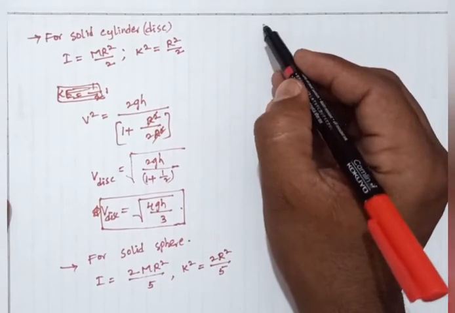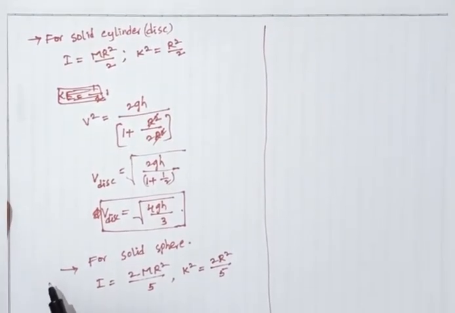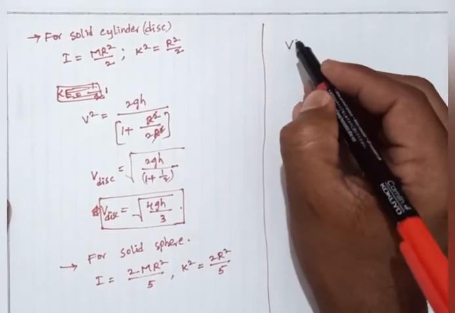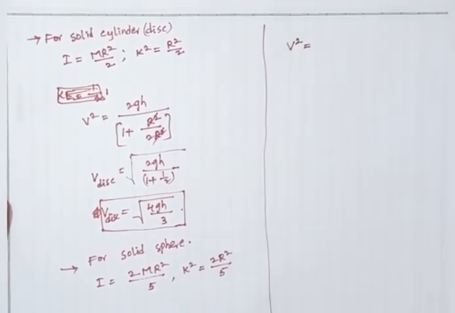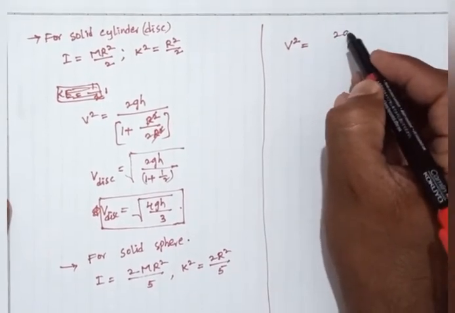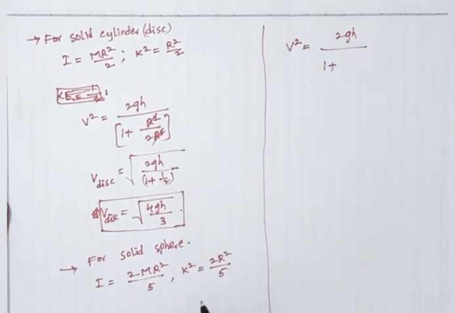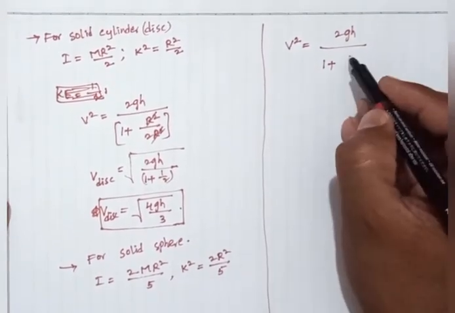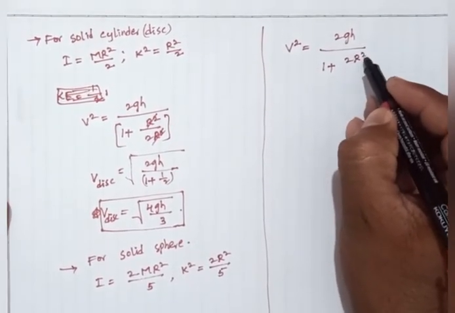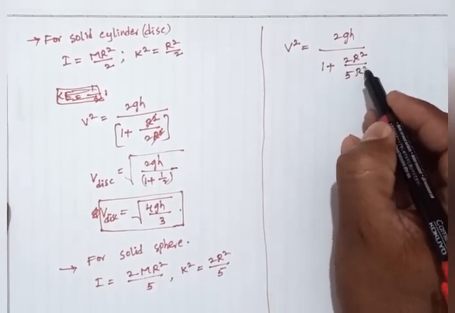Substituting in equation number 3, v square equals 2gh divided by 1 plus, at the place of k square, 2r square by 5r square.